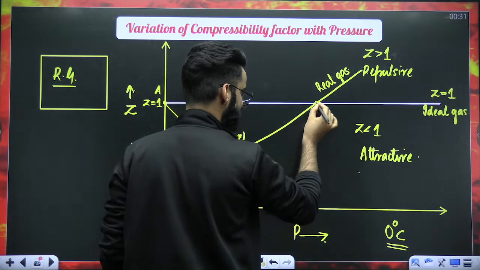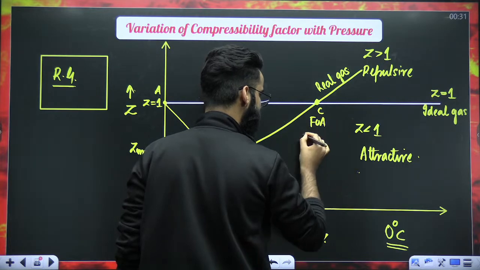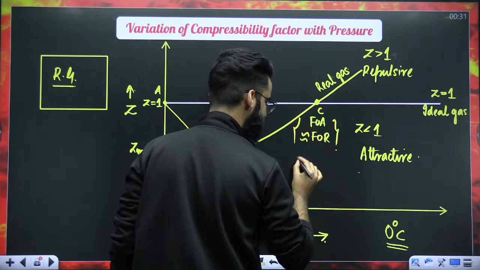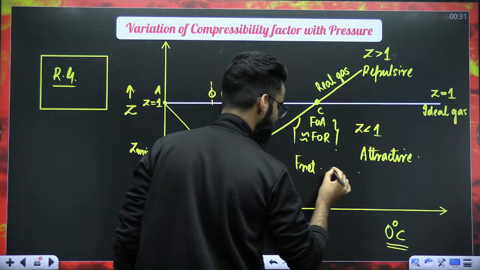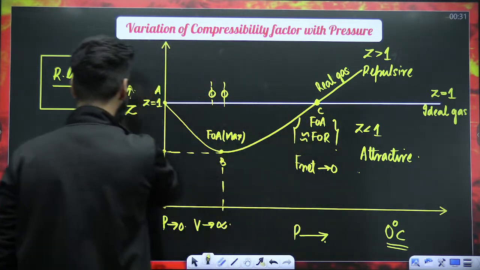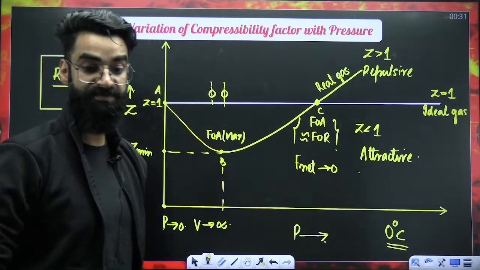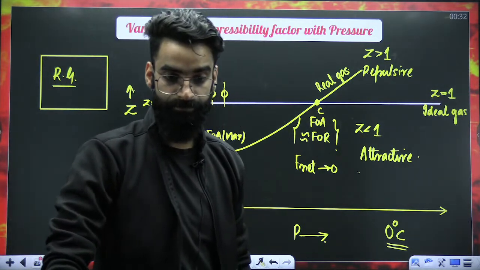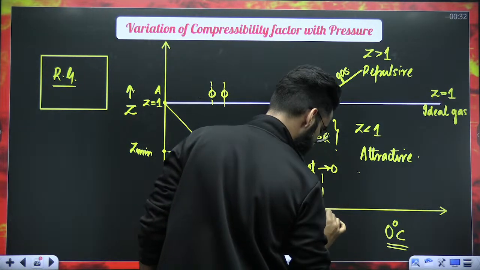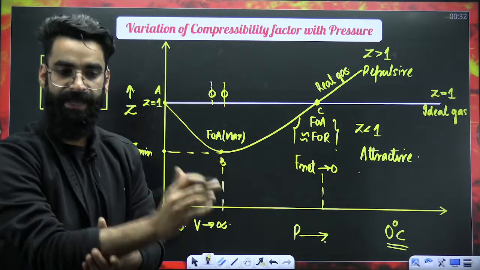Repulsive forces are increasing. This is the point, my dear students, at which the magnitude of attractions and the magnitude of repulsions become equal. So I must say at point C, the net force on the molecule becomes 0. If the net force on the molecule becomes 0, that means again this real gas becomes ideal in nature. So at point C also, the real gas becomes ideal in nature. Okay. Now after point C, if you further want to increase the pressure, now repulsive force will dominate in the gas.